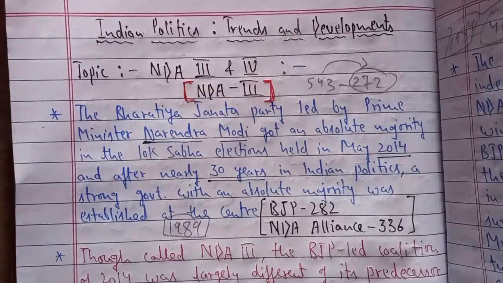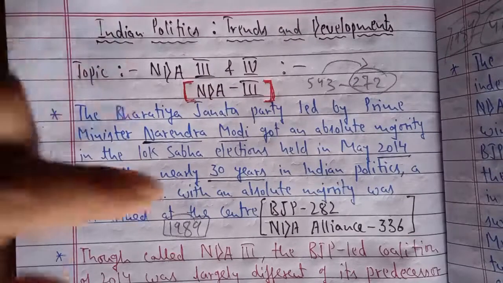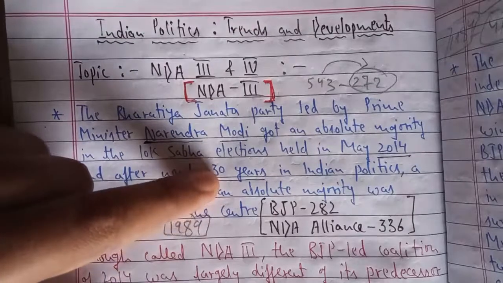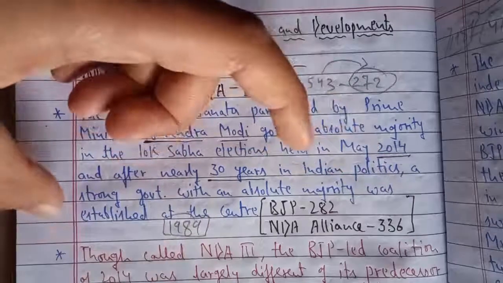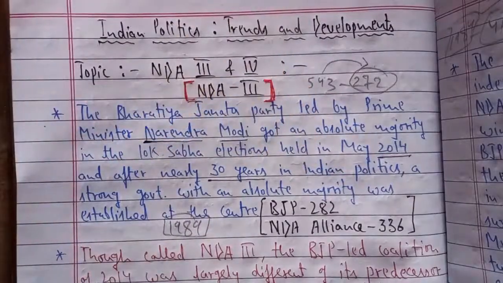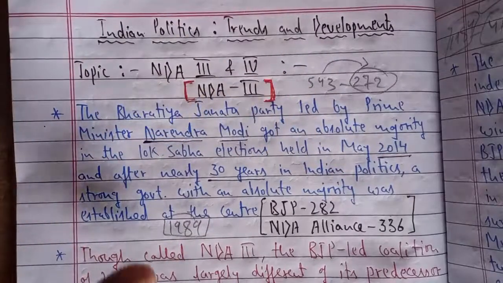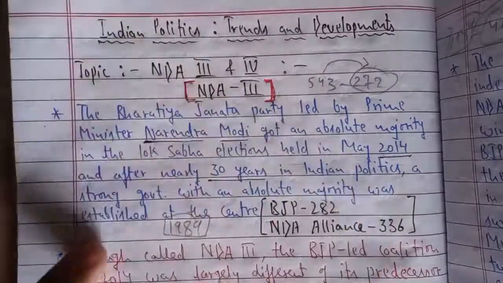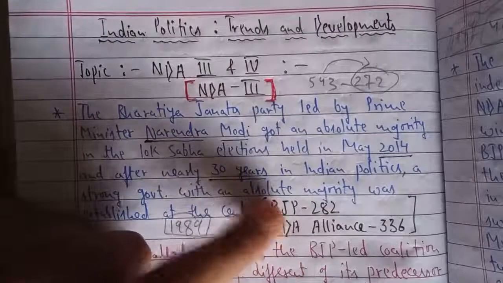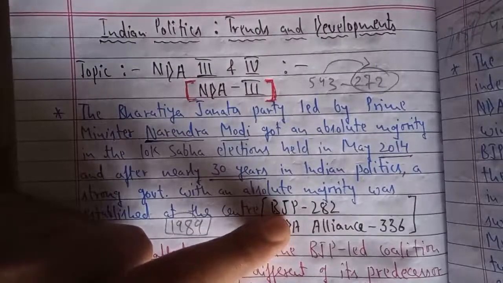But after 30 years, in the election of 2014, for the very first time, a party got the absolute majority on its own. That is why it's written that a strong government with an absolute majority was established at the center. These are data which are not mentioned in the CBSE PDF sent by the CBSE.